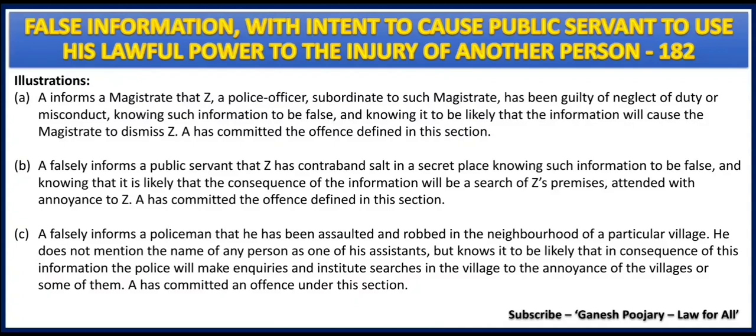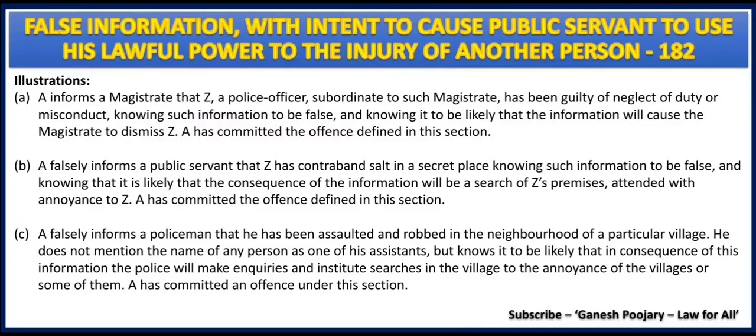Now A knows that Z doesn't have any illegal salt with him, but he gives that false information to the public servant, and he knows that by doing so, the public servant will start searching everywhere and it will cause annoyance to Mr. Z. Even after knowing that he has given such false information, which made the public servant do such searching. Otherwise, the public servant wouldn't have done it. He would have omitted. Now, because of false information, he is doing that. And by giving such false information, A has committed offence under section 182.